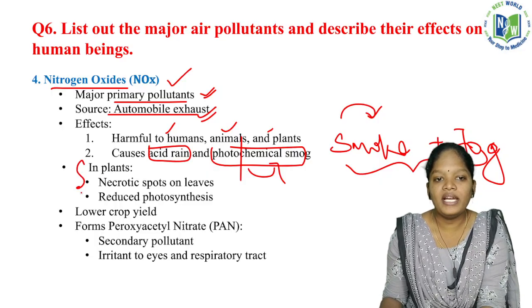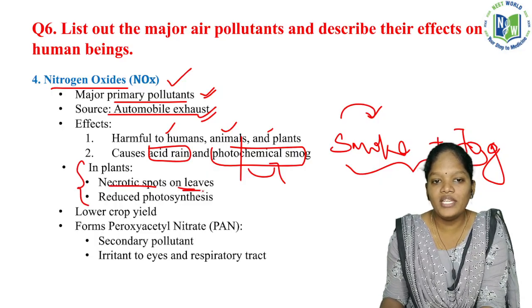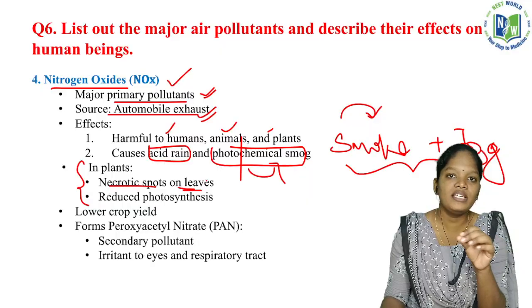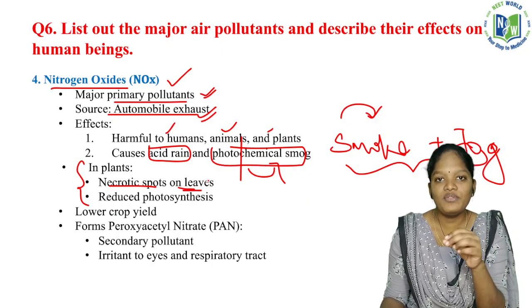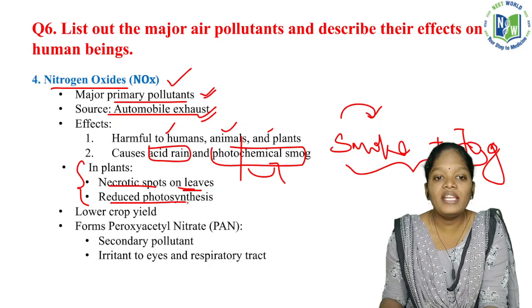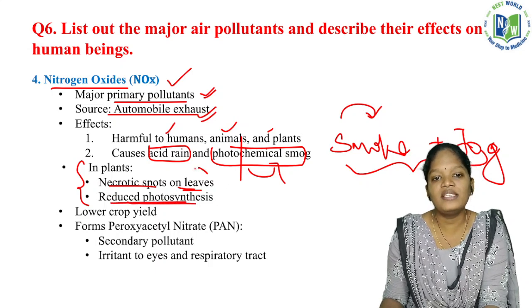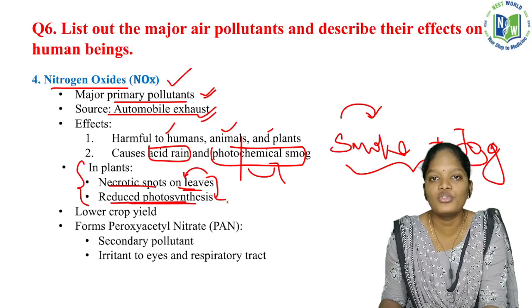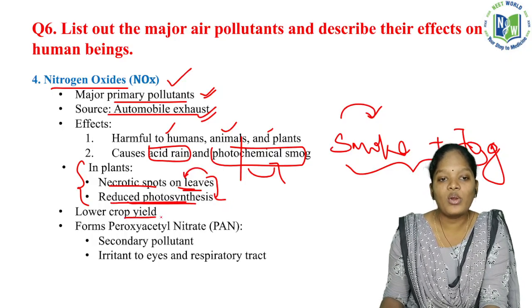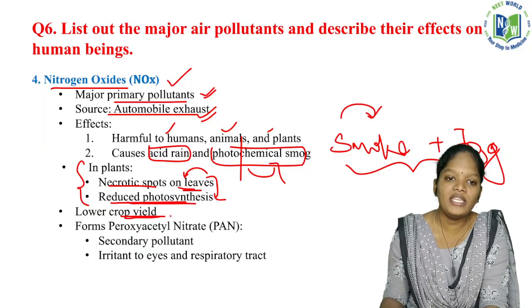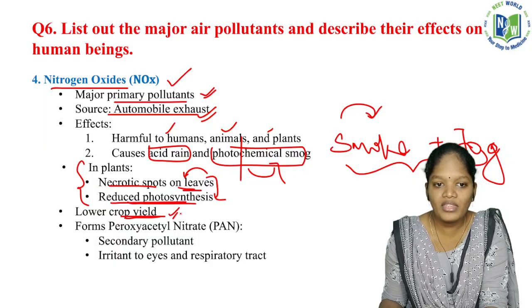So in the plants, we can see necrotic spots on the leaves, some spots will be there. Okay, so that leads to the degradation of the leaf and reduced photosynthesis. As the necrotic spots are present in the leaves, they couldn't perform the process of photosynthesis, and so lower crop yield. Obviously the crop yield is also getting affected.